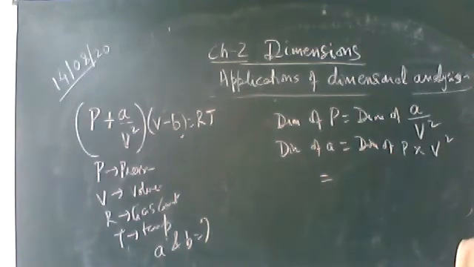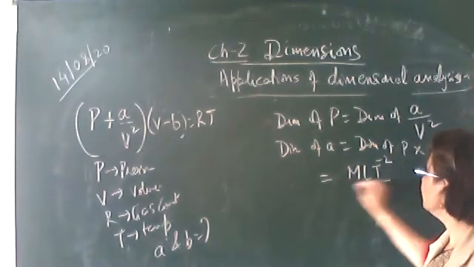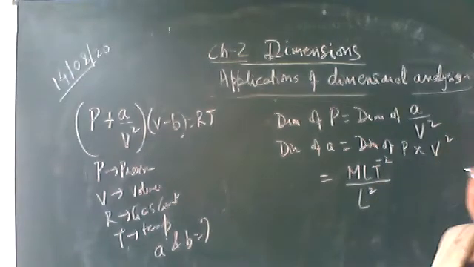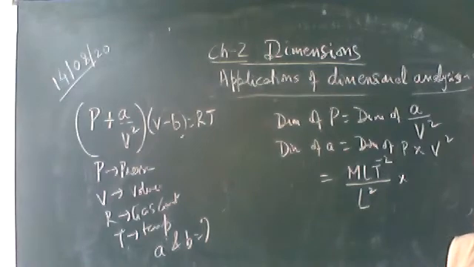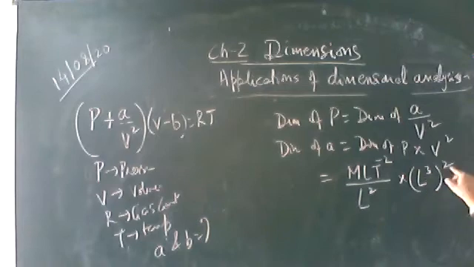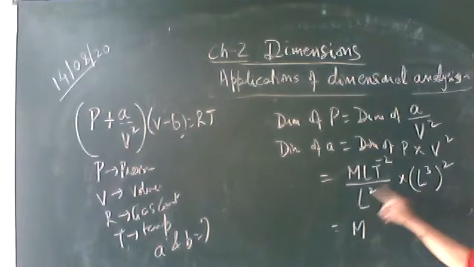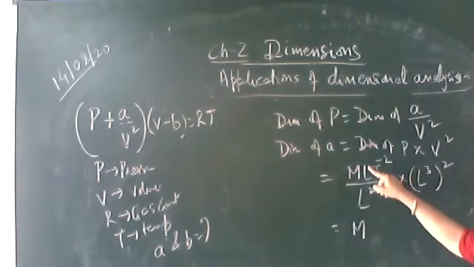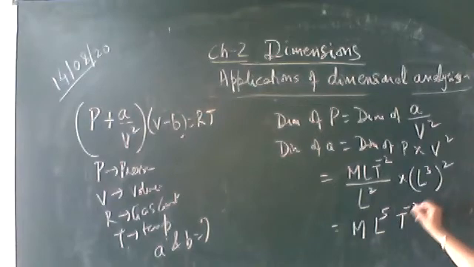I think you have revised. Pressure is given by force upon area. Force has a dimension MLT minus 2. Area has got a dimension L square, into volume. Volume has got a dimension L cube. Now it is V square, so L cube square. So how much is it? M, L raised to the power 6 minus 1, so it will be L raised to the power 5, T raised to the power minus 2 is the dimension of A.